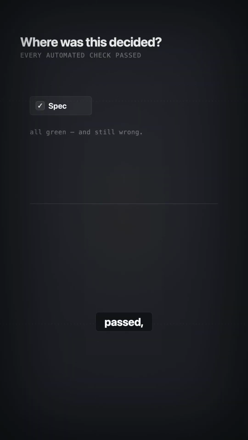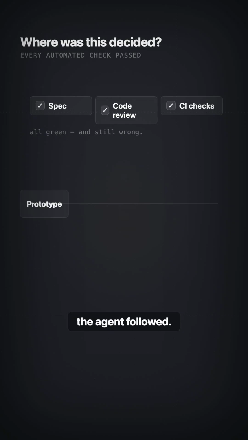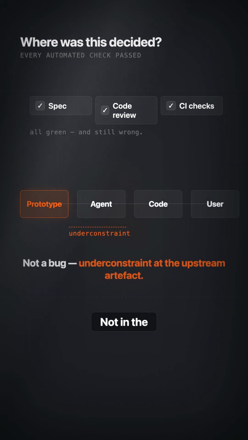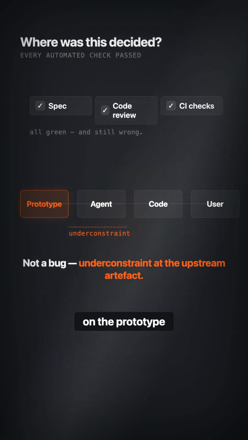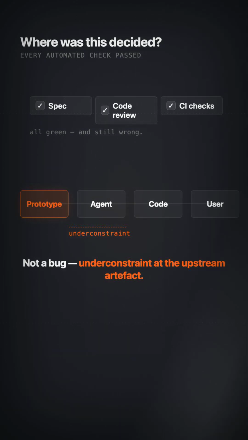Every automated check passed, including the spec the agent followed. So where was this supposed to be decided? Not in the code, on the prototype, before the agent ever ran. This isn't a bug, it's underconstraint at the upstream artifact.